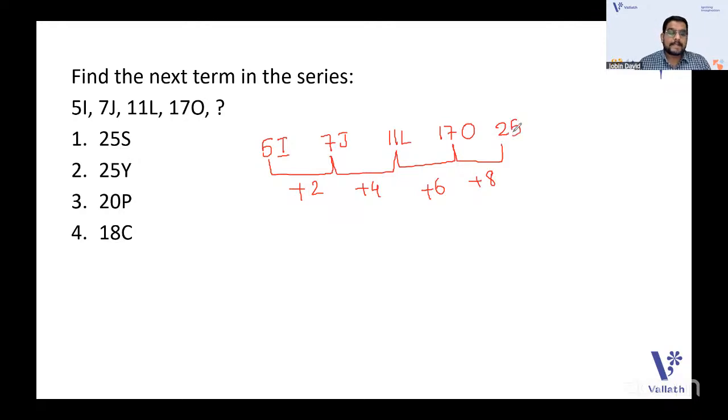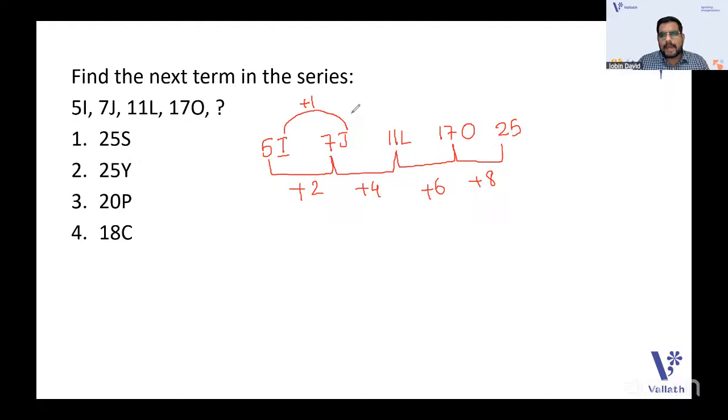So there are two options with 25, 25s and 25i. We cannot confirm the option by just getting 25. We need to go to the alphabet also. So I to J is plus 1, the next letter. Whenever we write in alphabets, I plus 1 means the next letter. That is I, J.